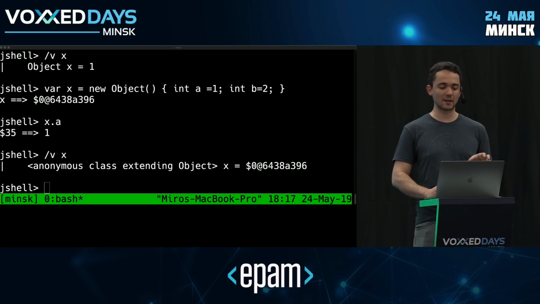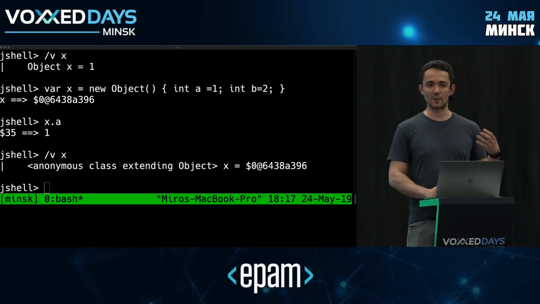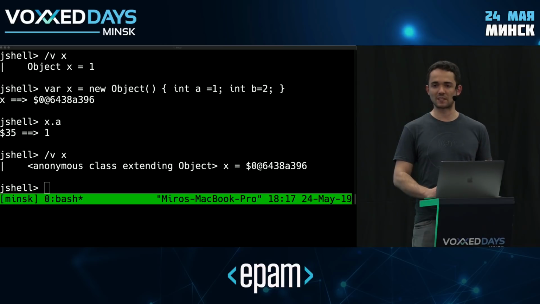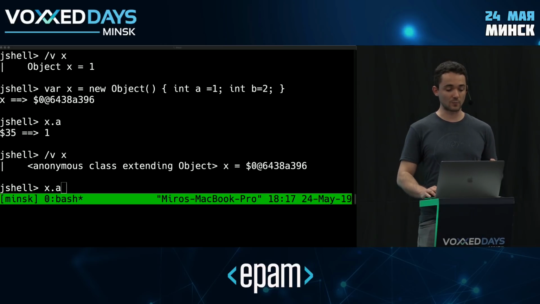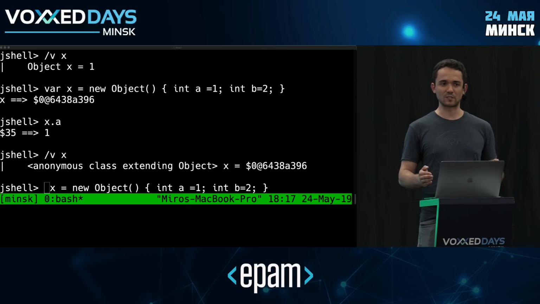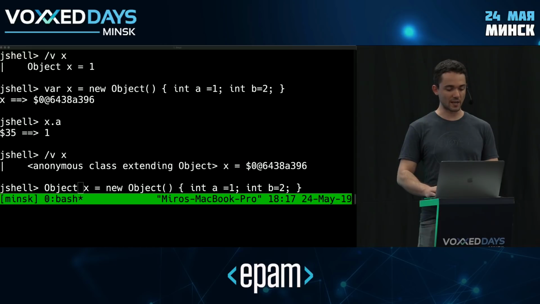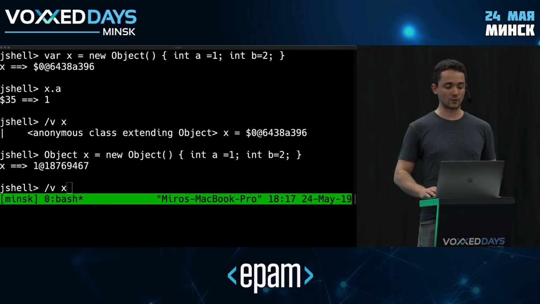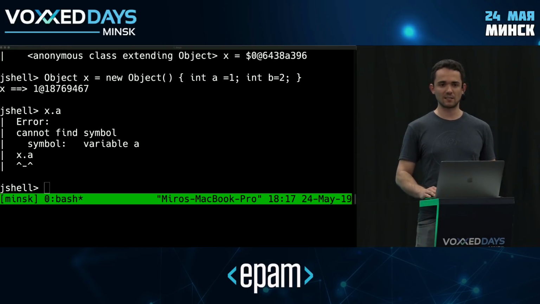So what's happening here is that I was able to infer something more specific than an object, right? Whereas if I was in a previous release of the platform, I would have to name the class here. But anonymous classes are non-denotable. There's nothing to name it with. The only option I have here is an object. And then, of course, if I try to access this, this doesn't exist. This is just a regular object, right? An object doesn't have an attribute called A. But with local variable type inference, I was able to infer something more specific that's aware of these extra attributes.